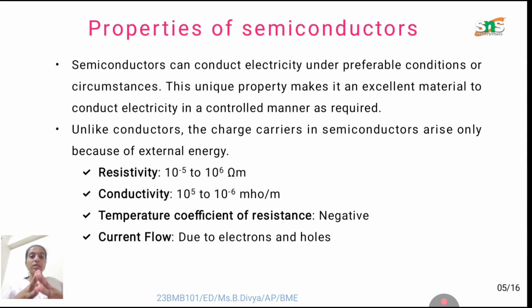Semiconductors can conduct electricity under preferable conditions or circumstances. This unique property makes it an excellent material to conduct electricity in a controlled manner as required. As I told you already, the semiconductor material has a certain value up to which it conducts electricity, and after that it acts as an insulator. The system can be controlled because we can set a certain value to conduct electricity, and once that value is reached, it will automatically move on to the non-conducting position.